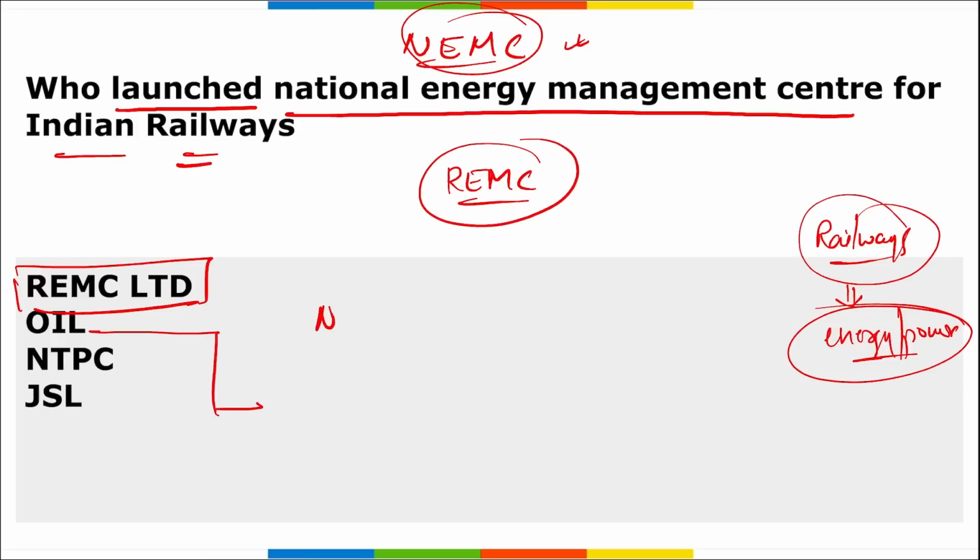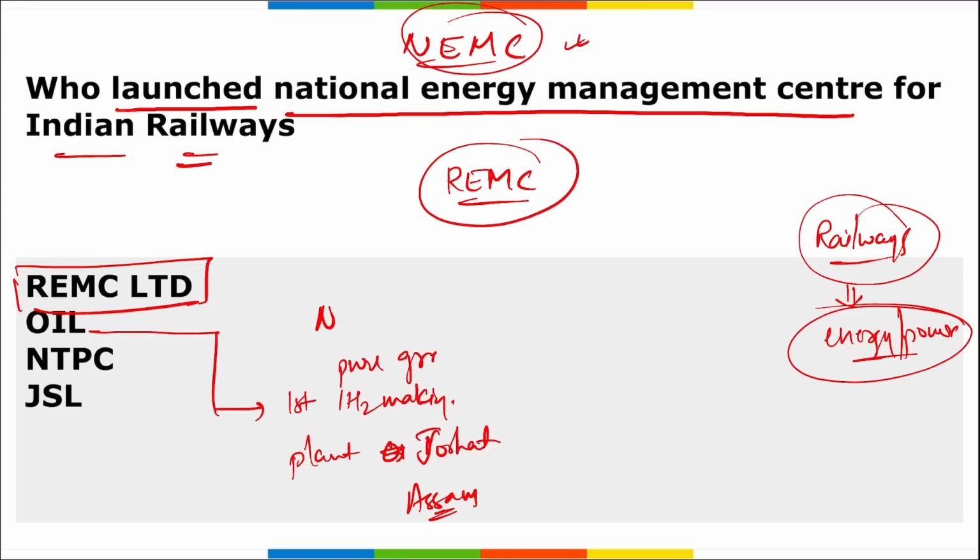Then remember, Oil India Limited was the first organization that set up a first hydrogen making plant, which was set up in Jorhat, Assam. Correct? First pure green hydrogen making plant.